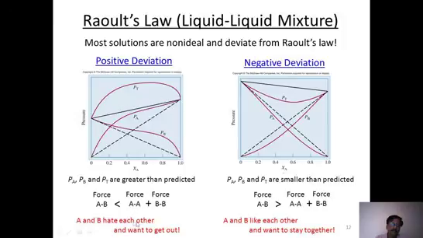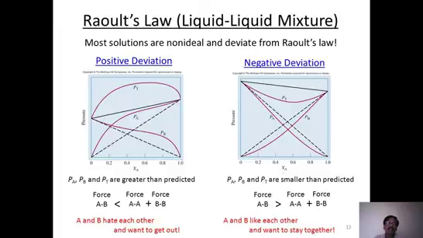So intermolecular attractions are not good enough; they repel each other. A and B repel each other. That gives positive deviation. If A and B attract more than what we expect, that means strong internal attraction forces exist between A and B. Then they do not vaporize easily. That's why the vapor will be less than what we expect. That is the main reason for negative deviation. So strong interactions give negative deviation, and if the A and B molecular interactions are weak, that gives positive deviation.